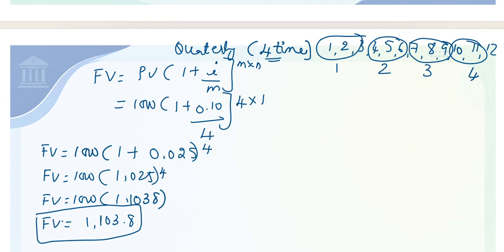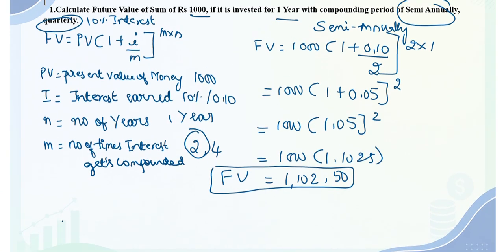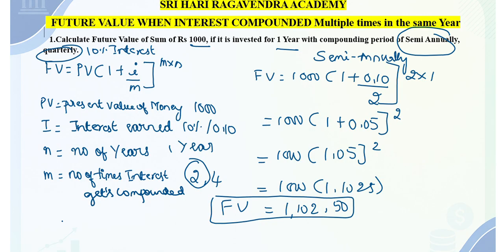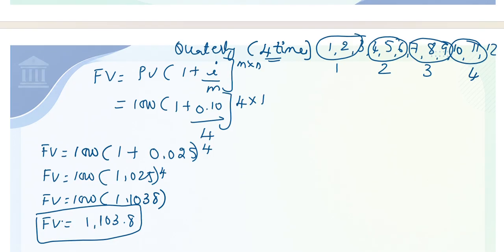So this is how we calculated the future value. When interest is compounded semi-annually, it will be 1,102.50. When interest is compounded 4 times in a year, that will be 1,103.8 rupees.